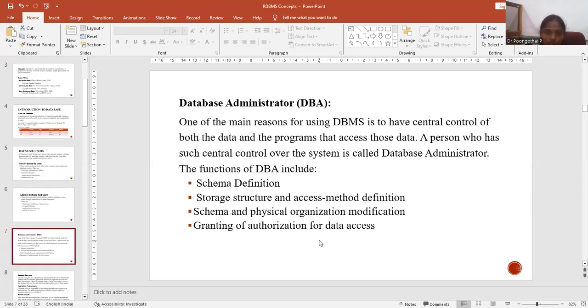Database administrator. One of the main reasons for using a DBMS is to have central control of both the data and the programs that access those data. A person who has such central control over the system is called the database administrator. The functions of the DBA include schema definition, storage structure and access method definition, schema and physical organization modification, and granting of authorization for data access.